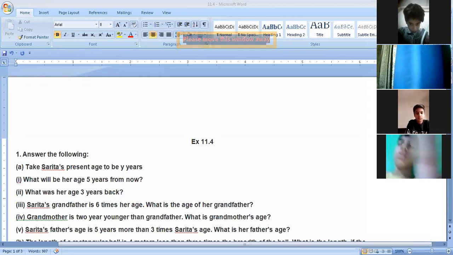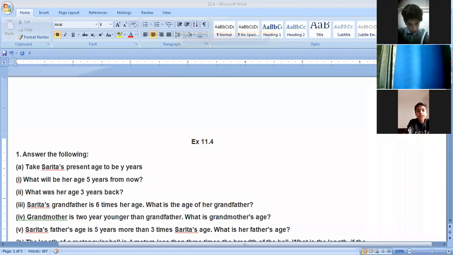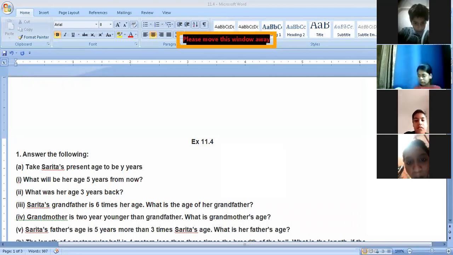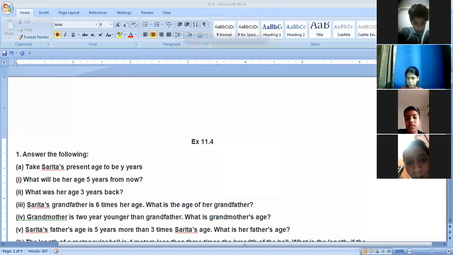What are you going to do here? What will be her age 5 years from now? Right now your age is y years. After 5 years, what will be your age? Suppose right now you are 10 years old. After 5 years, what will be your age? 15, right? 15 will be your age.